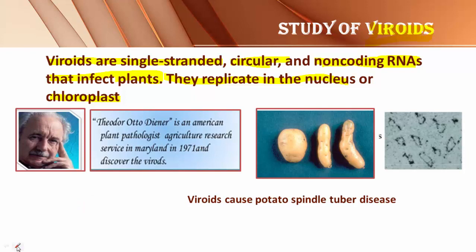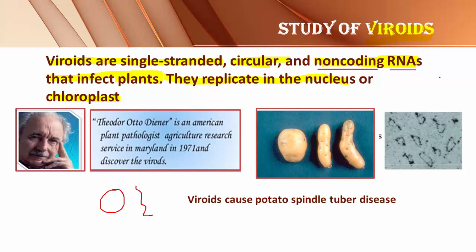Circular: the shape of the viroid is in the form of a ring-like structure, so here it is referred to as circular. Single-stranded: it is made up of only one chain, therefore single-stranded. Another term is non-coding. That means the RNA present in the viroid is not giving a message for any particular process. Information is not given by the RNA. Such RNA is called non-coding RNA.